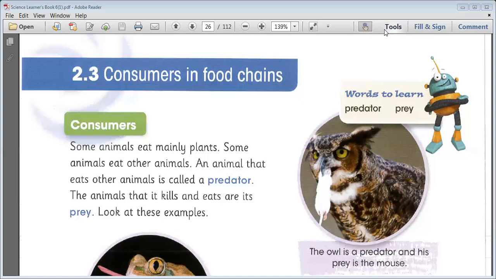Why are the plants unique? Because they produce their own food. Because of that, we call plants producers. Animals and humans cannot make their own food. Because of that, we are the consumers of plants. Okay, we are the consumers. Humans and animals are called consumers.